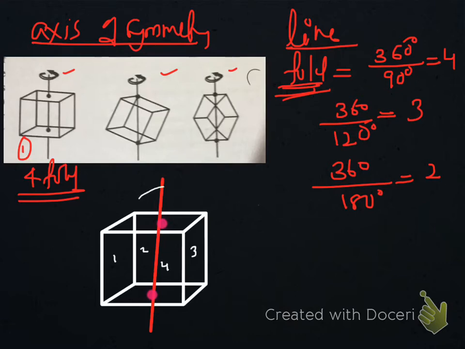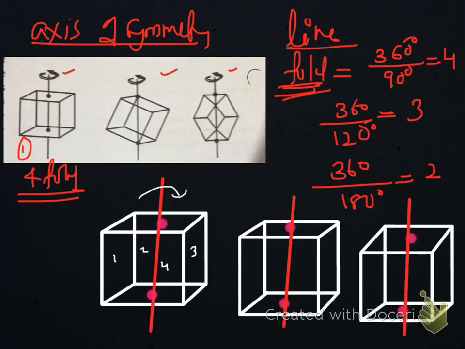When this structure is rotated through 90 degree, what will happen? The front face, which we have numbered 4, comes to this position. 4 will be here, and that one goes back, 2 comes here and 3 comes to the front.